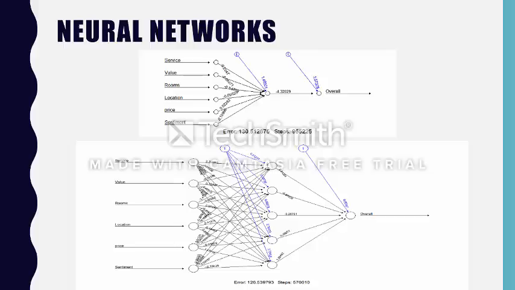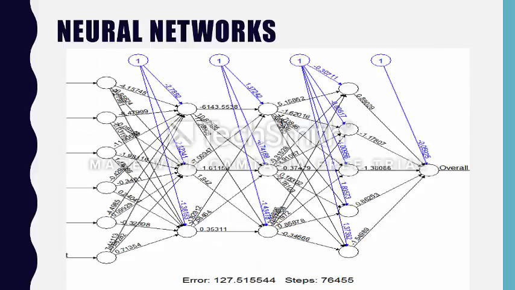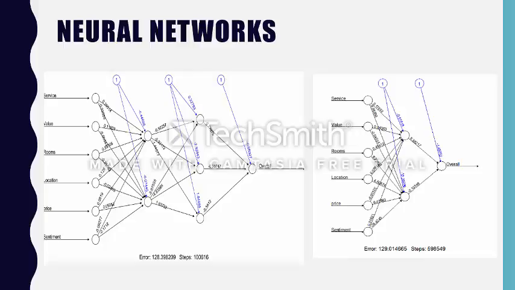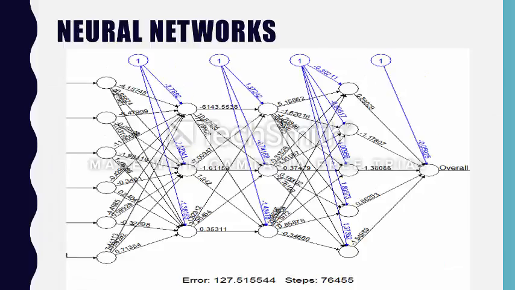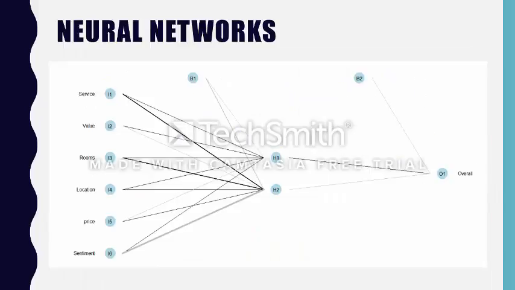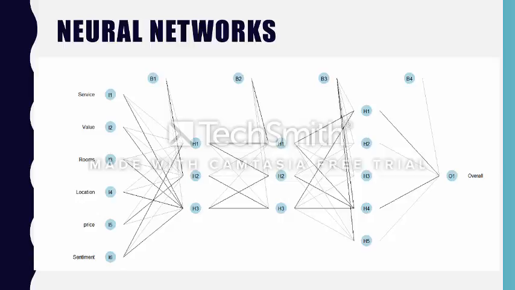This is how the neural network looks for models 1, 2, 3, 4, and 5. But what I noticed is that a lot of the weights are shown on the graph, which makes it a little more complicated than it should be, because we are not considering the weights right now. So I found another library, called developer tools, which gives a slightly better and cleaner version of the neural net that we've chosen.